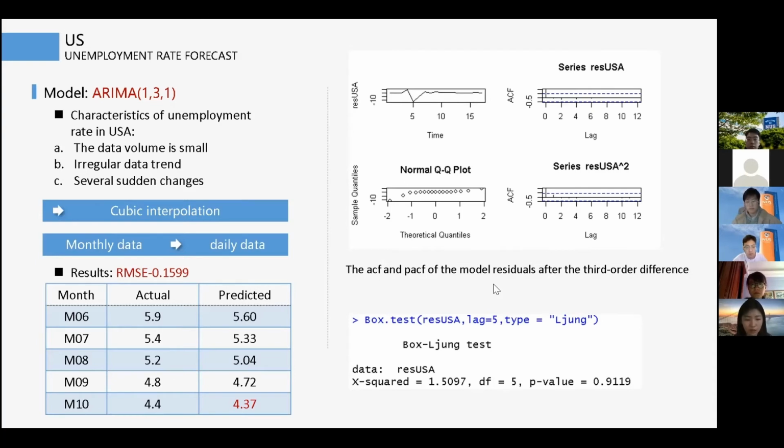The RMSE fitted by this model is 0.1599, which is a great improvement over the previous models. Then we visualized the residual items of the model and performed a box test. The fit of this model is also good. Therefore, for the unemployment rate data in the United States, the ARIMA model is finally selected and the order is 1, 3, 1. The predicted result in October is 4.37.